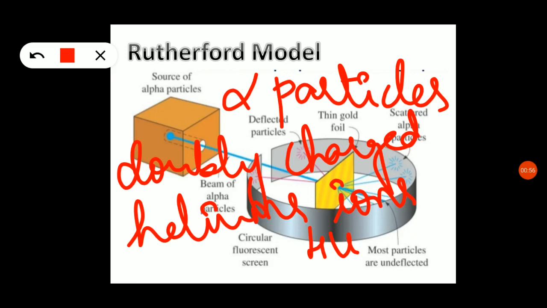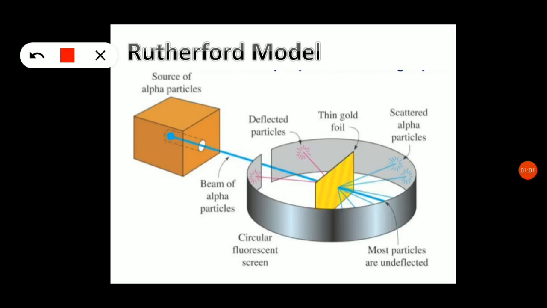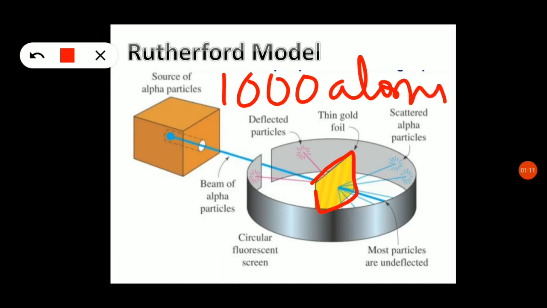So what he did, he took a thin gold foil, which consists of thousands of atoms. This is the source of the alpha particles, and here the circular fluorescent screen is placed. He passed the alpha particles through the gold foil.